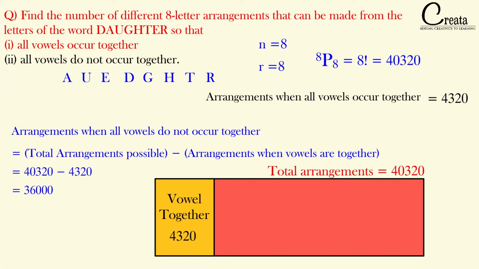Okay. In the last step, we have to calculate the total number of arrangements that we can form when all the vowels are not together. So what have we done? We subtracted the total number of cases where all the vowels are together from the total number of arrangements from the word daughter. The remaining will be the arrangements when all the vowels are not together. This is the case when all the vowels are together, and this is the case when all the vowels are not together. Getting the fundamental, all the concepts and formulas are the same that we have covered in the previous lectures.